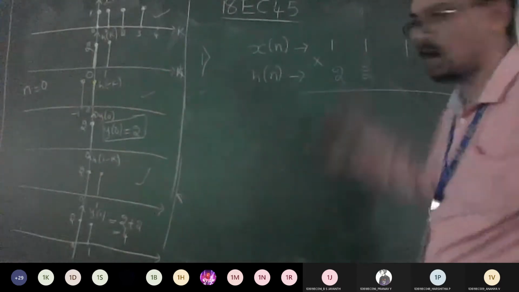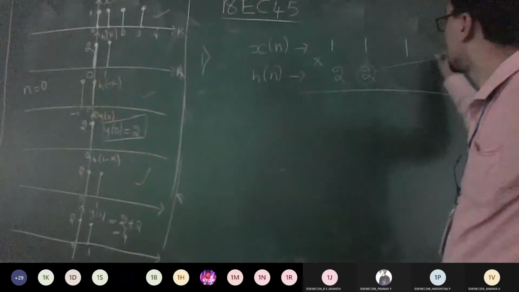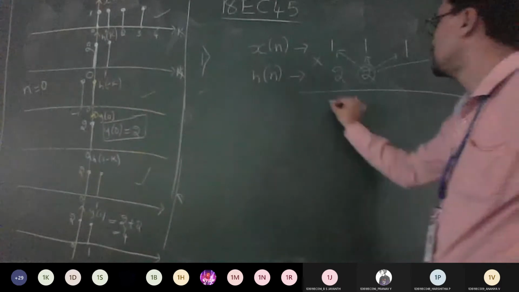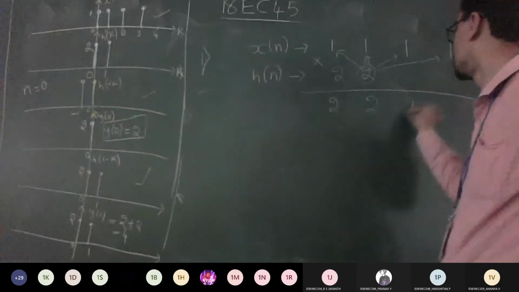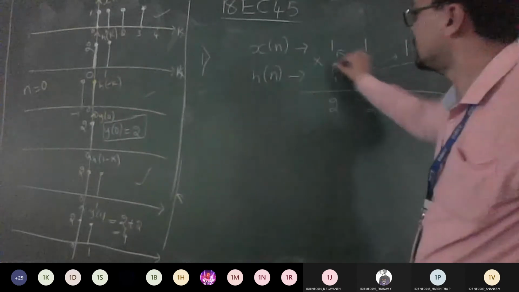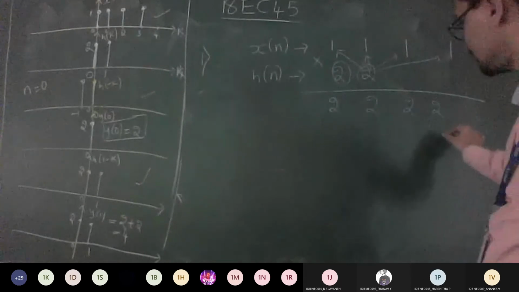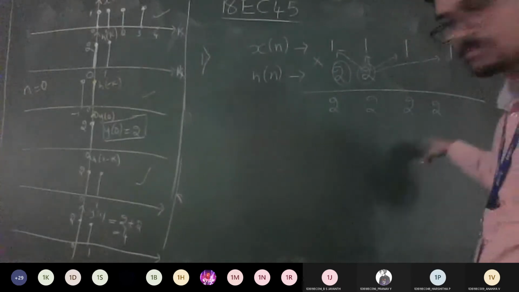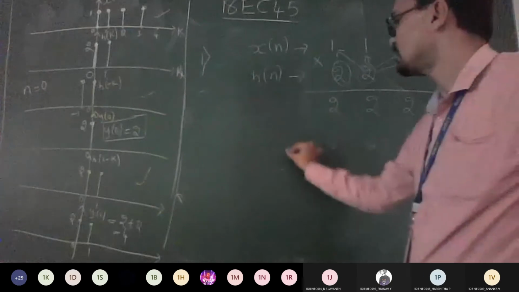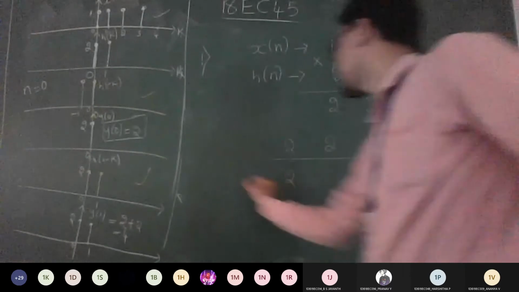So what should you do? How do you do normal multiplication? Same way. Multiply this 2 with this one, this one, this one, and this one. So the answer is 2, 2, 2 and 2. Then similarly multiply the second number with all the numbers present in x of n. As in multiplication, leave one space here. Same way, the next answer is 2, 2, 2 and 2. Now check, if we add these, is it your y of n answer?